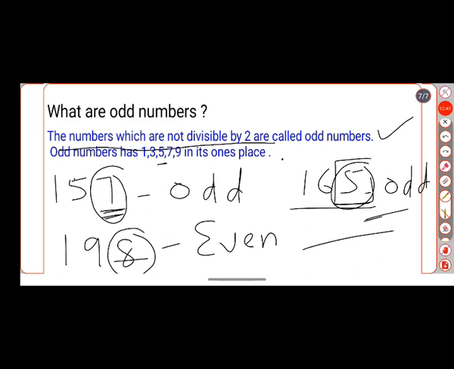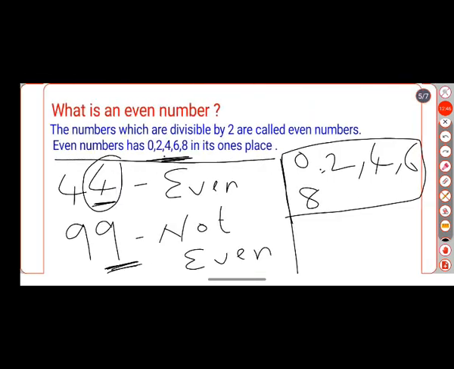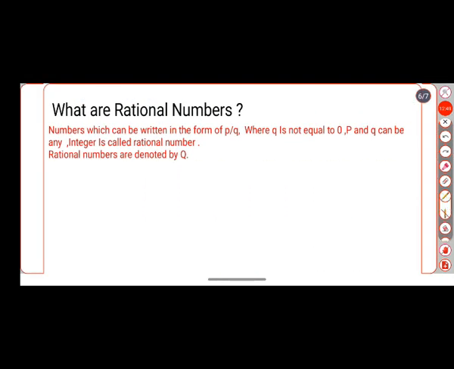Now next, another type of number, which is quite difficult to understand, but let us try to understand it. What is a rational number? Numbers which can be written in the form of P by Q, where Q is not equal to 0, meaning the denominator should not be equal to 0.